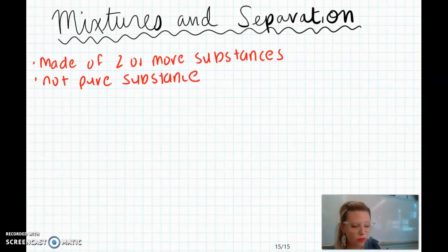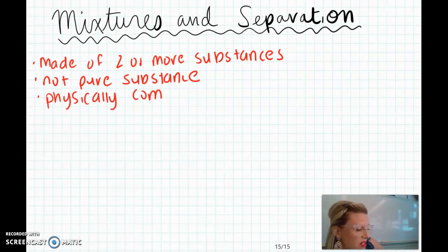And I really want to think about how it combines together. When I take things and mix them together, does that cause a chemical reaction? And the answer is no. There is no chemical reaction. So how then is it combining? We use the term physically combined. So we're physically combining something. Okay, so we have our mixtures. They're physically combined with two or more substances and it is not a pure substance because it's a mixture.